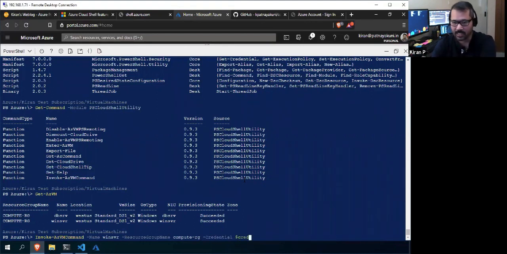The same credentials that I used to create the DB server, I've given for WinSVR as well. Now I will run the script block. The script block you have to enter in the curly braces. For this, I'll just use Get-Service BITS.